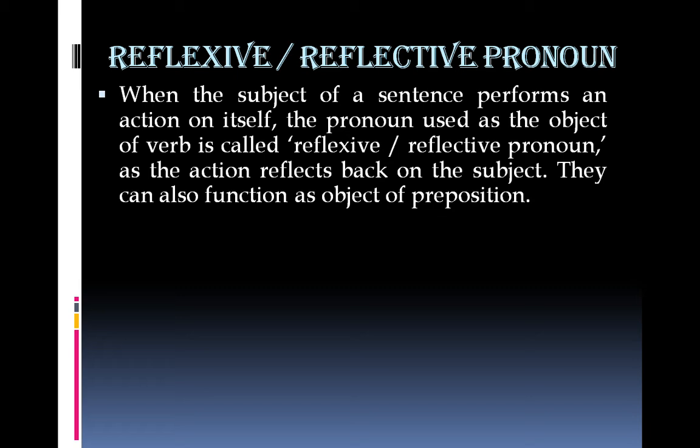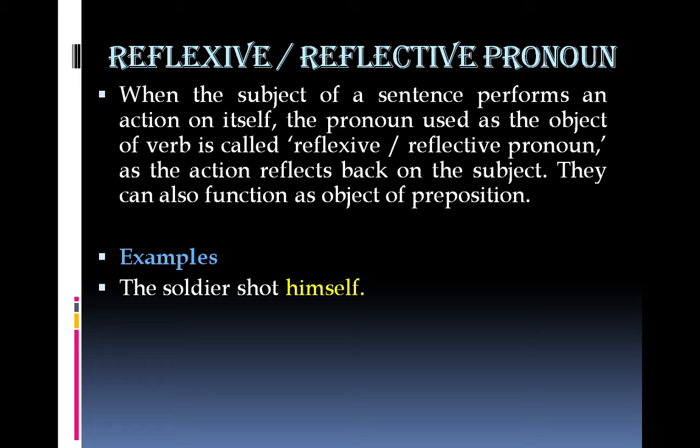They can also function as object of preposition because even in such cases, the action is directed toward the subject itself. Let's have examples. The soldier shot himself. What's the subject of this sentence? Soldier. What did he do? Shot. Whom did he shoot? Himself. So shot is the verb and himself the object of verb.